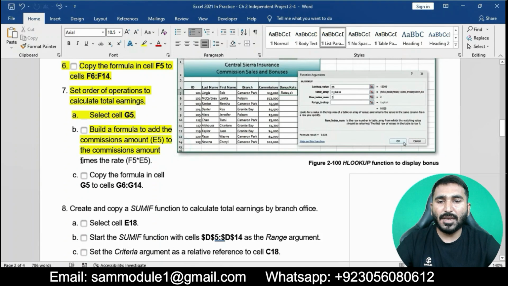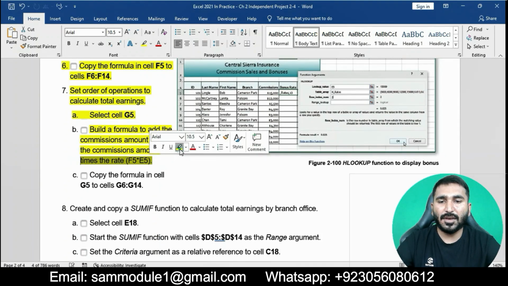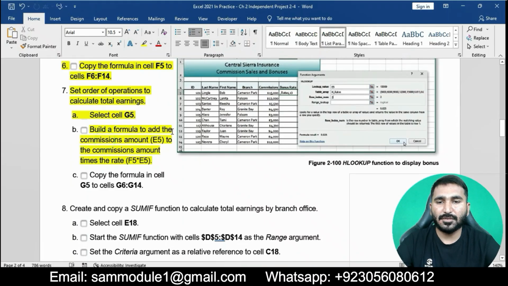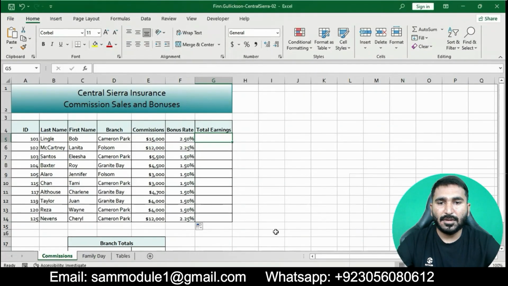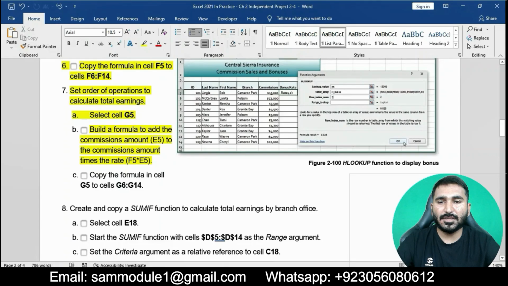Go to cell G5, press equals, and enter the formula F5 multiplied by cell E5.